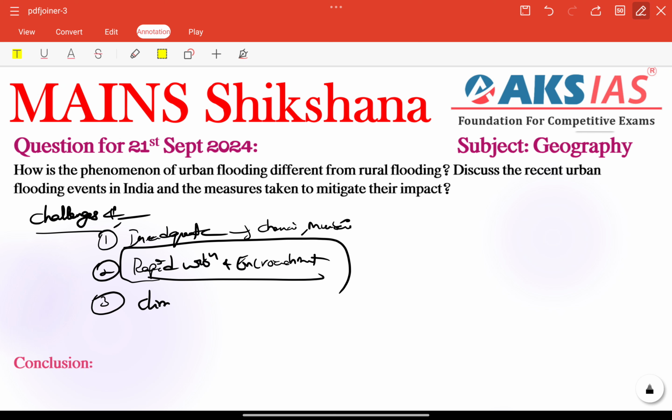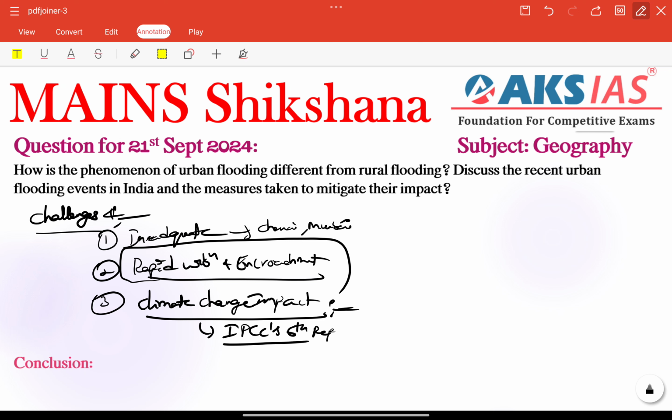We have climate change also, very important. Without the issue of climate change impact, we can't complete our answer, right? During the challenges part, there are erratic rainfall patterns. Because of erratic rainfall patterns, we see more intense and unpredictable rainfall events. We can connect the IPCC's 6th Assessment Report here. It highlights that urban flooding in India is expected to increase by 10 to 20% in the coming decades due to climate change. It means urban flooding will impact our country more, in several states especially.